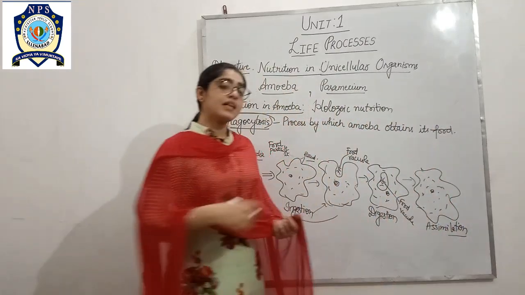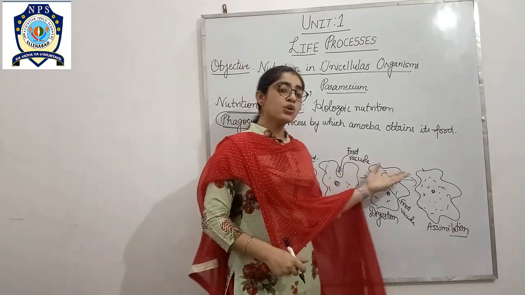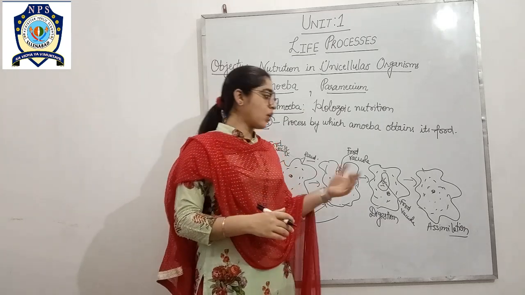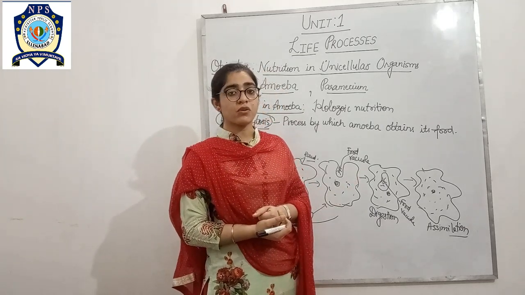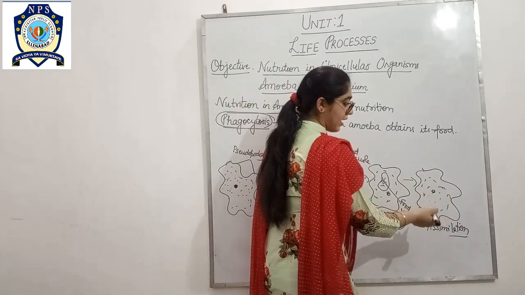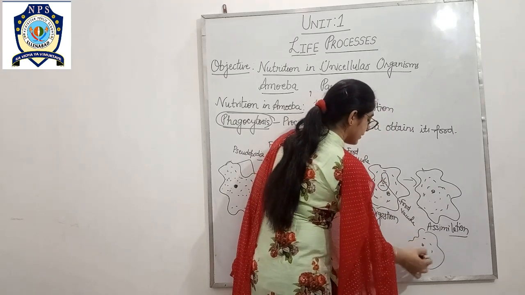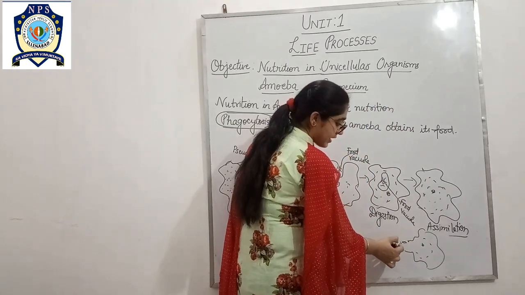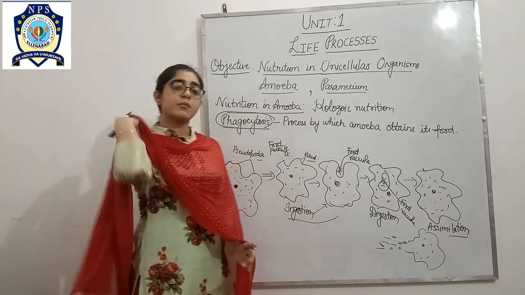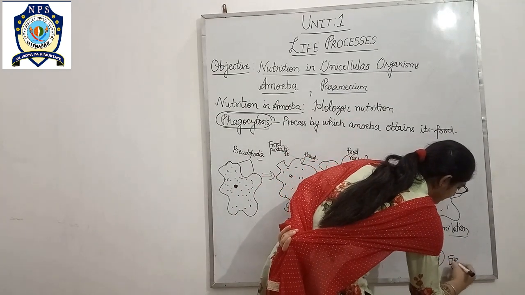Now how does the undigested waste pass out from the body of amoeba? There is no anus or any particular organ in the amoeba. So how is undigested food passed out from the body? Now what happens? The cell membrane of amoeba ruptures at any point. Suppose like here, this membrane ruptures and undigested food particles come out from the body of amoeba. And this fifth step is known as egestion.